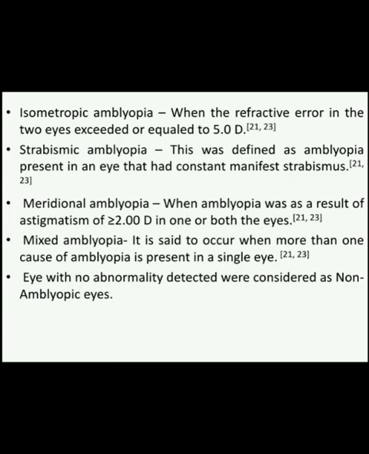Strabismic amblyopia was defined as amblyopia present in an eye that had constant manifest strabismus. Meridional amblyopia was a result of astigmatism of greater than or equal to 2 diopter in one or both eyes. Mixed amblyopia occurs when more than one cause of amblyopia is present in a single eye. Eyes with no abnormality detected were considered non-amblyopic eyes.